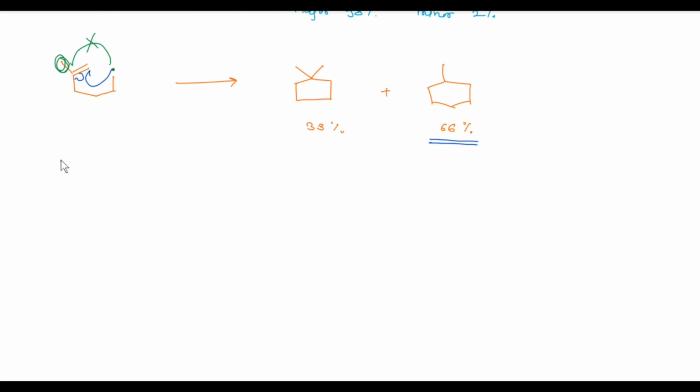So look at this reaction. When this intermediate, or this radical, reacts with this double bond, we get this substituted 5-membered ring as a major product, and the 6-membered ring is a minor product.